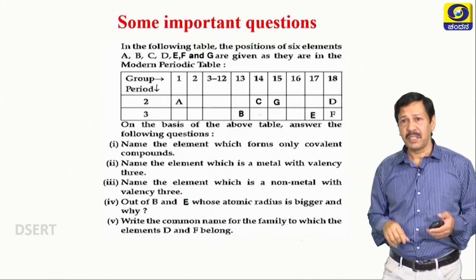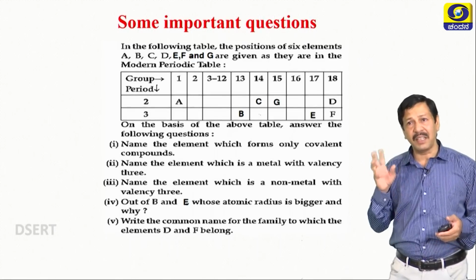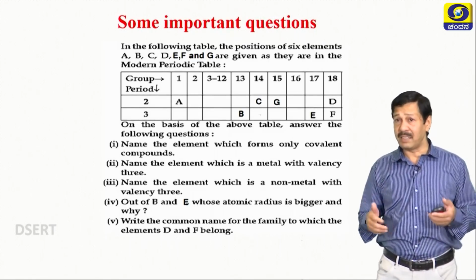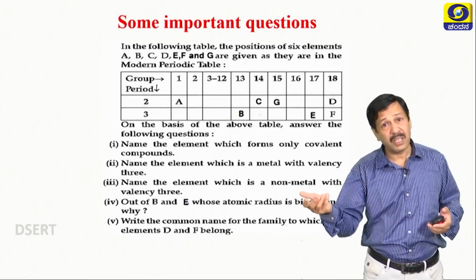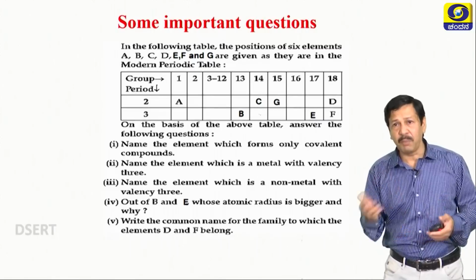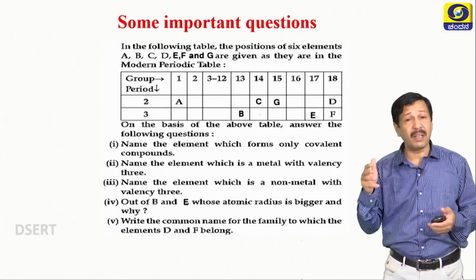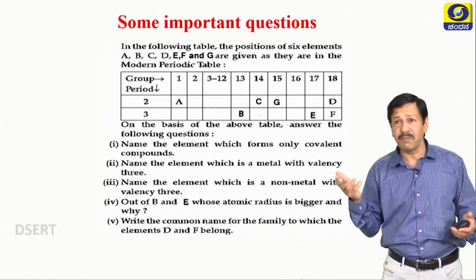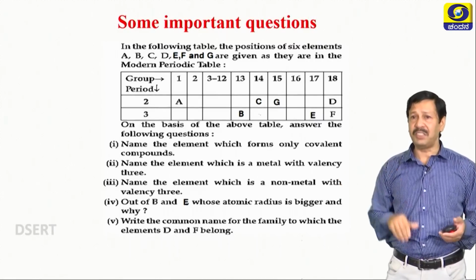Name the element which is a metal with valency 3. Already I told you, valency 3 means it should belong to the 13th group. So that is B. Name the element which is a non-metal with valency 3. Non-metal means group 15, the nitrogen family. So obviously that is G.